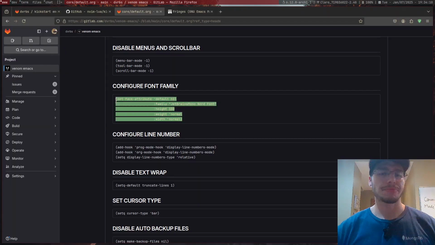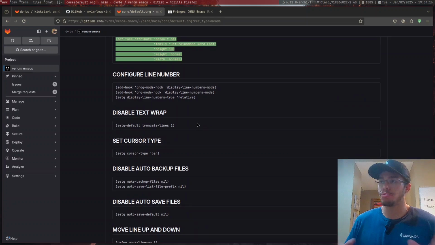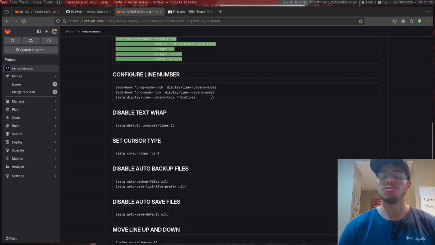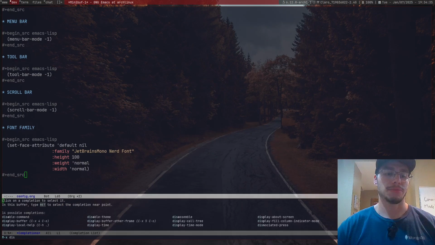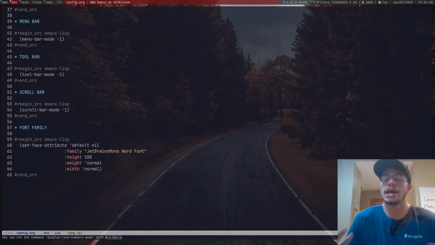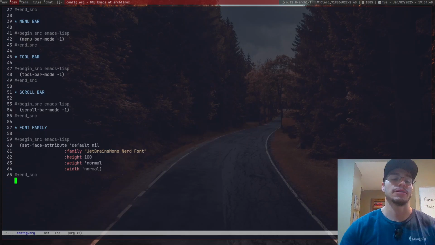Next, what we need to do: line numbers. Okay, this is going to be an interesting one. Each individual person has their own perspective on this, especially when it comes to Emacs. And more specifically, line numbers in Emacs can come in two ways. We have the normal way, like this, display line numbers, right? This is how 99% of editors work. They have their line numbers shown.